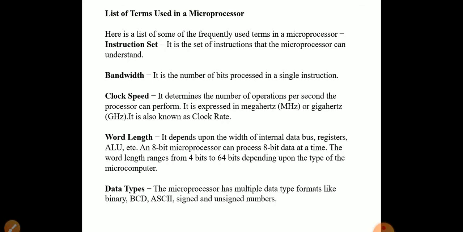Bandwidth: it is the number of bits processed in a single instruction. Clock speed: it determines the number of operations per second the processor can perform. It is expressed in megahertz or gigahertz. It is also known as clock rate.